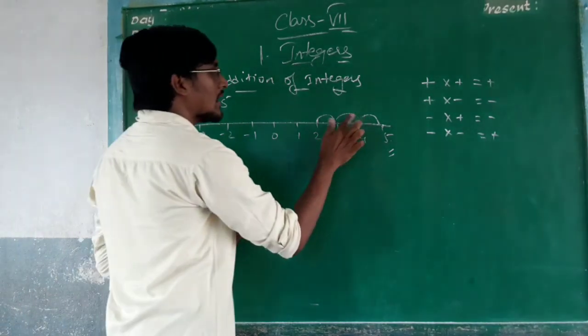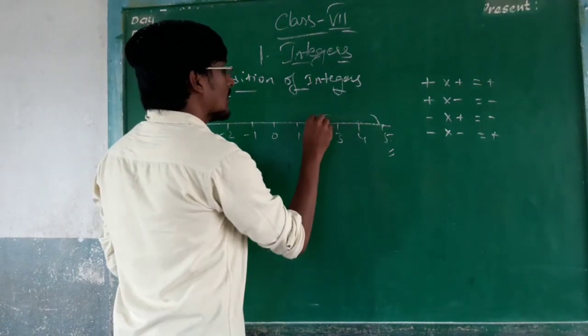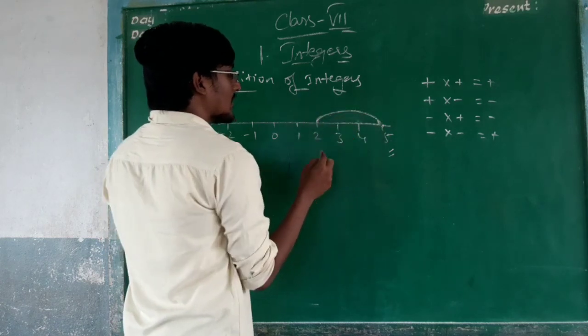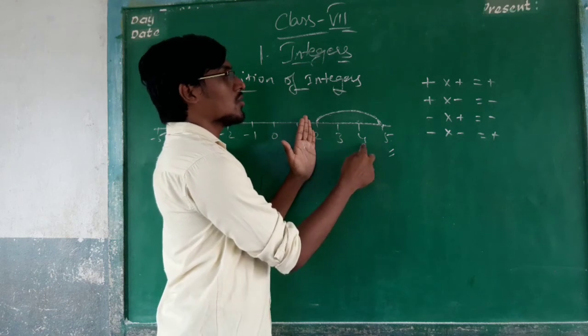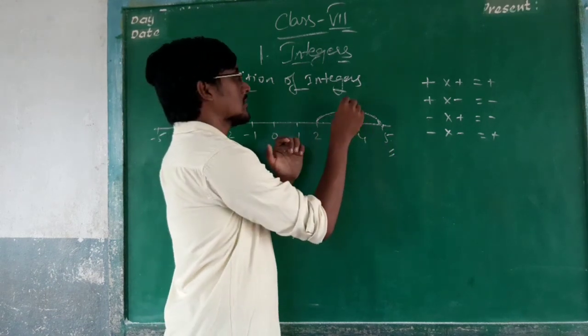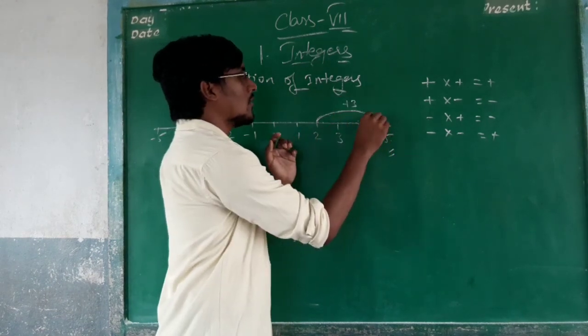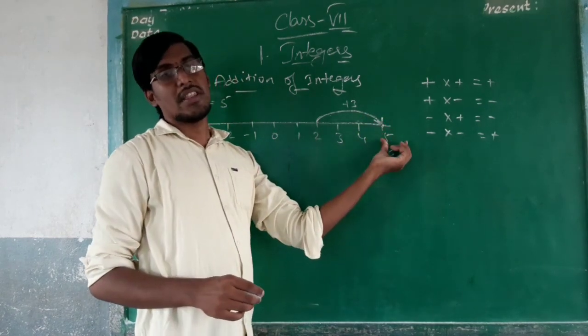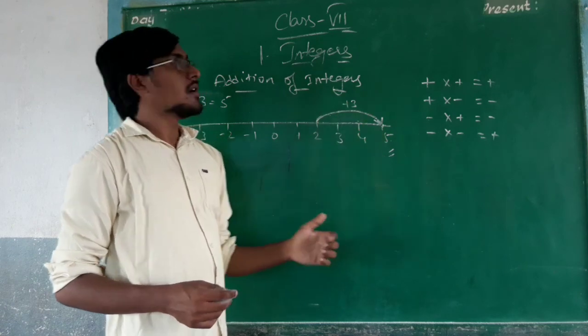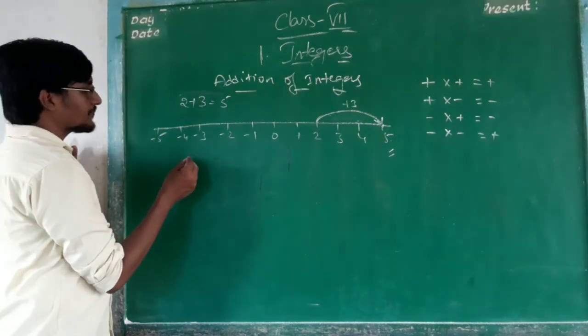So simply you can write it like this. Taking it as 0, after that 1, 2, 3. Okay. So plus 3, you have to go forward. You are moving forward like that. So you have to draw the arrow for the answer here. Okay. Next, we are going to the next sum.